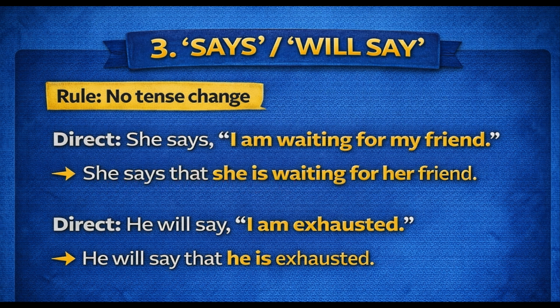So she says, I am waiting. She says that she is waiting. Present continuous remains present continuous. He will say, I am exhausted. He will say that he is exhausted. Simple present, simple present. The tense will not change. I hope I'm clear, guys. Let us just do a little bit of examples for things to get even better.